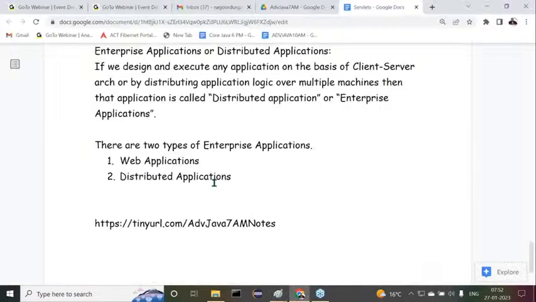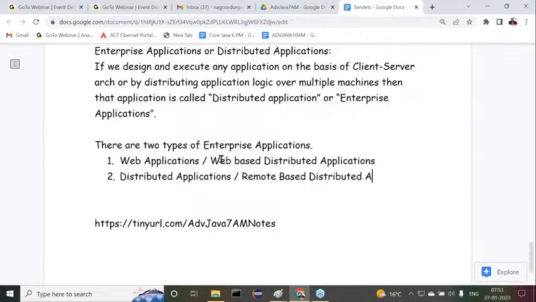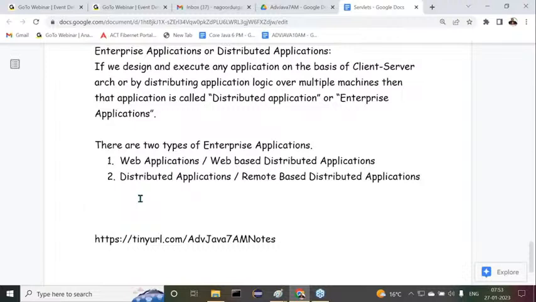They are the two types of applications here. Now I want to say either web applications or web-based distributed applications, either distributed applications or remote-based distributed applications. That's it. Now here we have a question. Guys, observe carefully. From now onwards, I'm going to use the terminologies web applications and distributed applications. I may not go for web-based and remote-based. Nothing is wrong to use this particular terminology; we can use either of these.